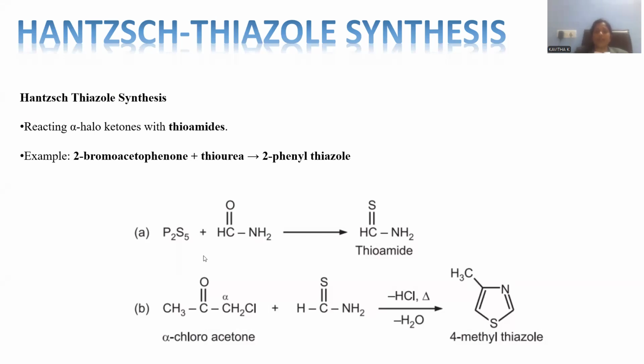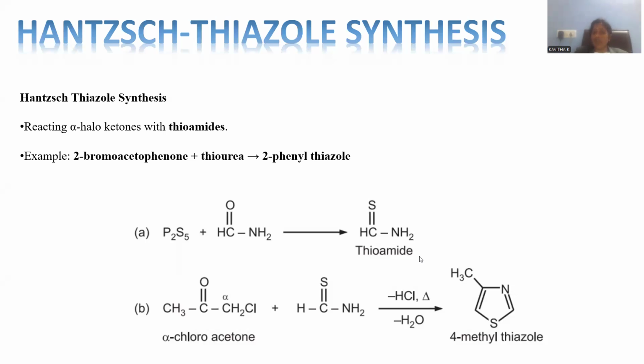In order to get this one, let me take the starting material P2S5, phosphorus pentasulfide. It is a sulfide giving agent. Sulfur will be given by this one, right? It is in general a sulfur releasing agent. Formamide is another component taken. This is formamide, right? Here is the formyl group, and here is the nitrogen containing NH2, so that we can say formamide. Formamide, upon reacting with the sulfur giving agent P2S5, is able to replace oxygen with sulfur, giving rise to thioamide.